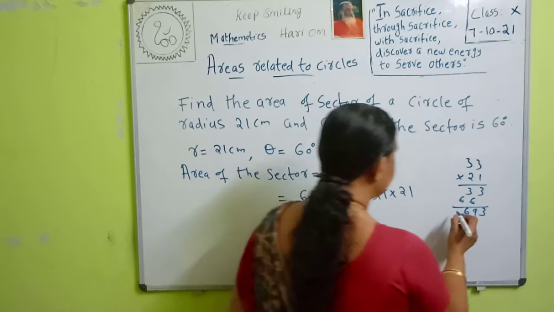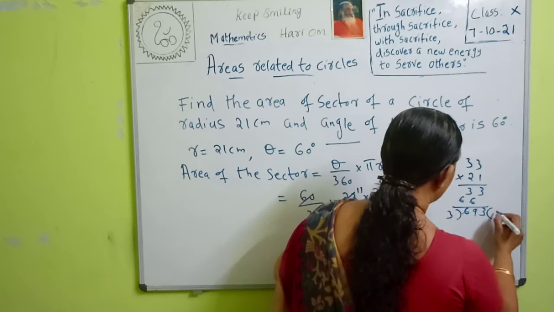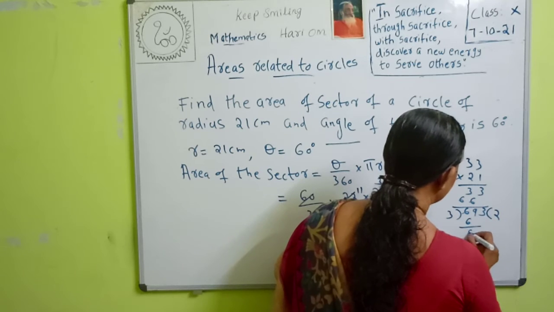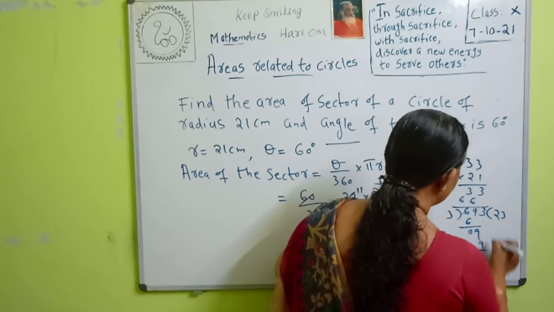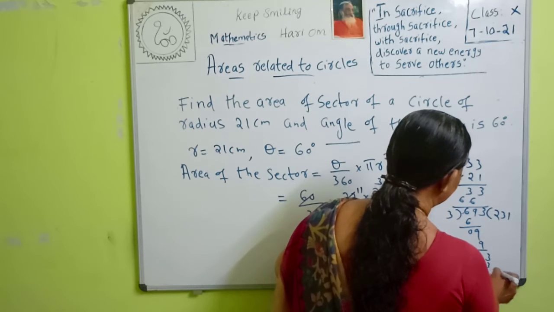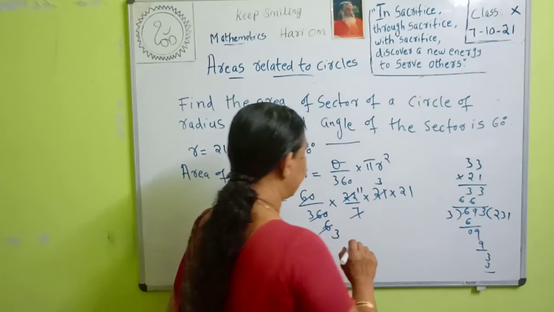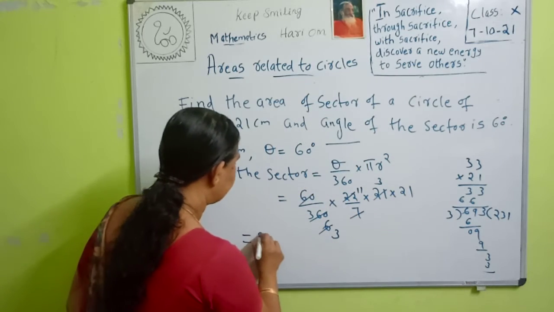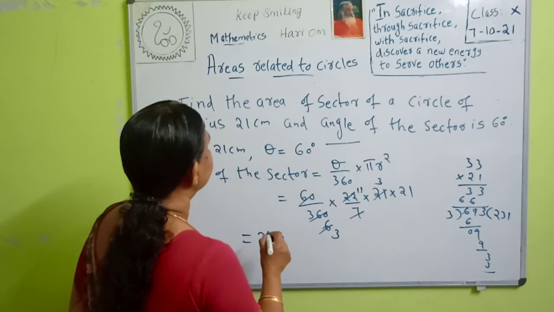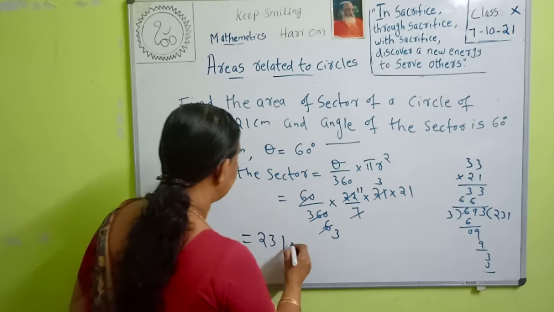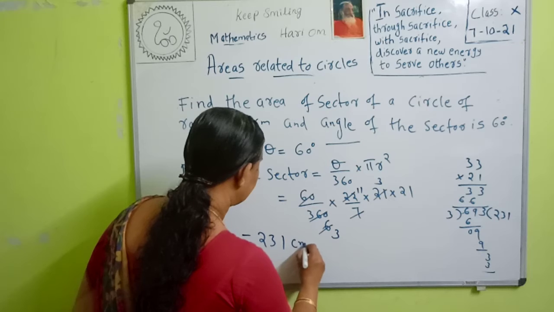693. Then what is our answer? Therefore it is equal to 231. What is the unit? Area is in centimeter square.